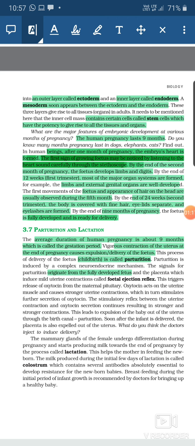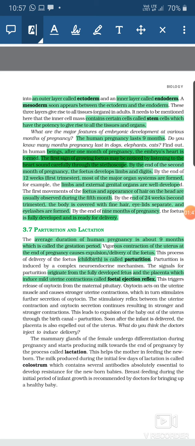The fully developed fetus starts originating the signals, and the placenta, which connects the fetus with the mother, also starts inducing certain signals in the form of mild uterine wall contractions, and we call it the fetal ejection reflex.